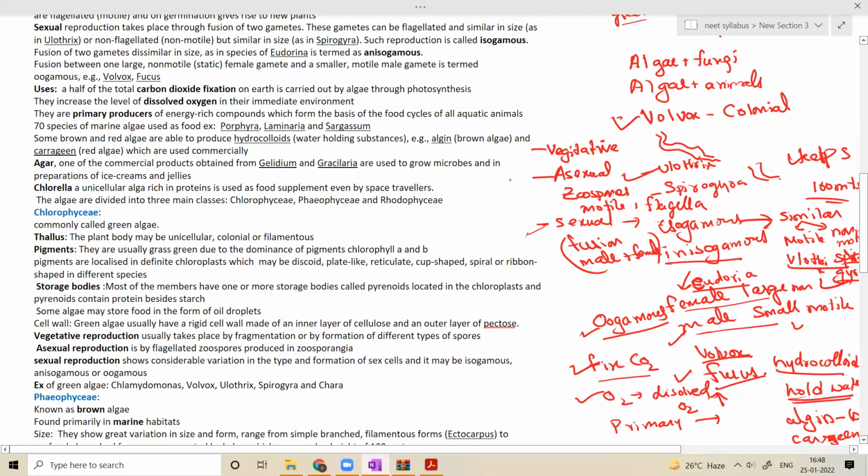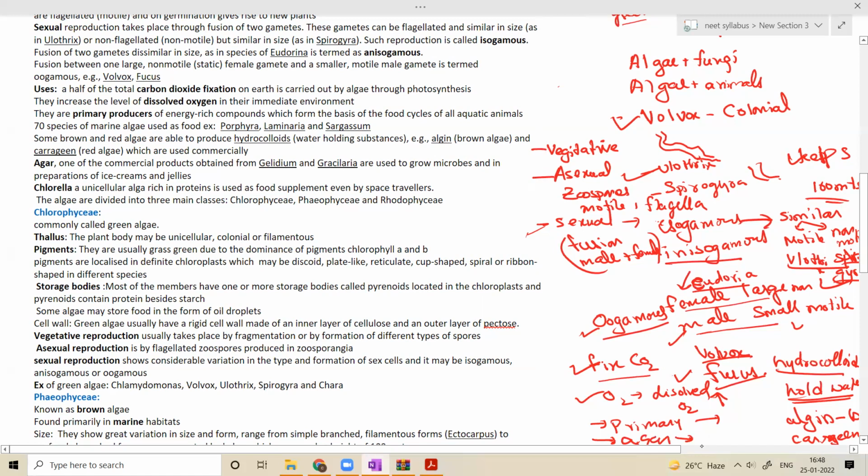So what is the economic importance of agar? Agar is used to grow microbes in laboratories, and it is also used in ice creams and jellies.